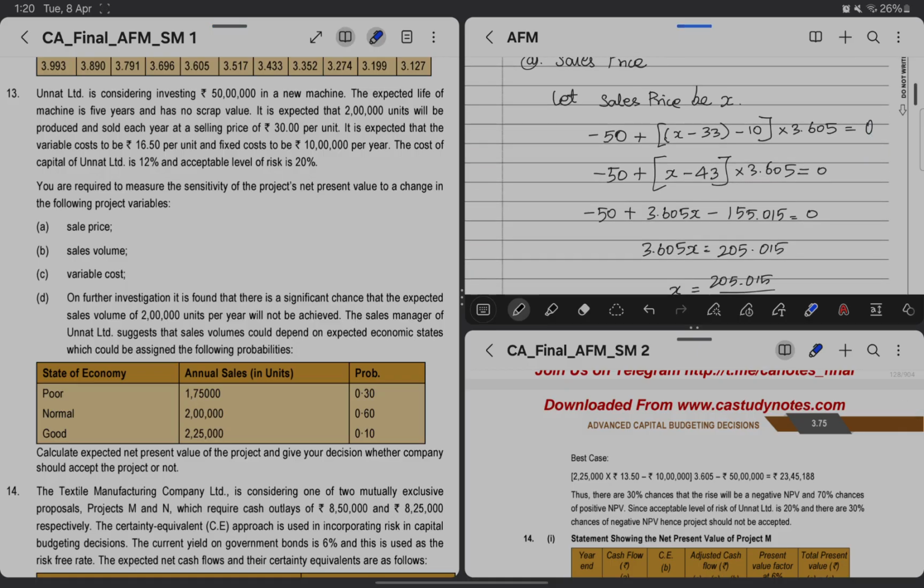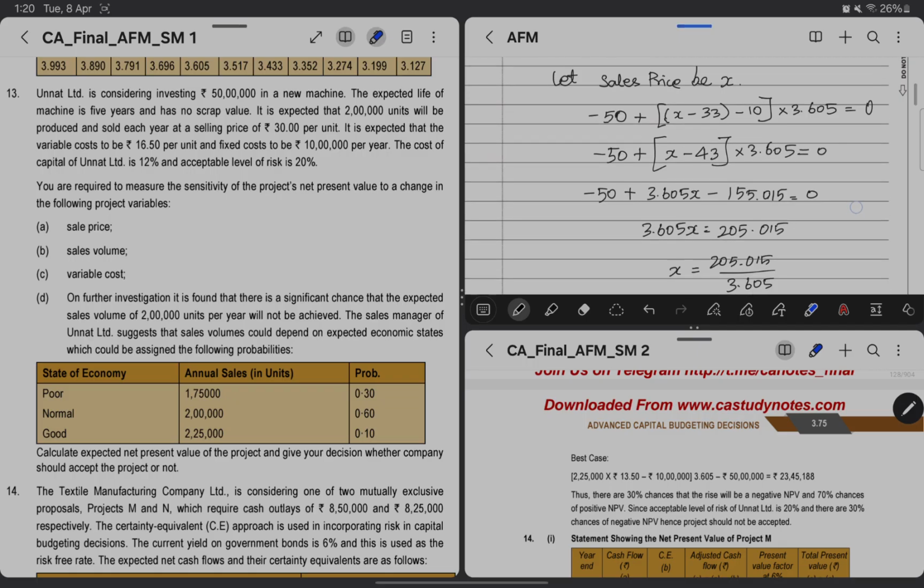Going with the break-even approach, we have to keep the respective variables as x and proceed with the sum. They have given sales price, which is the selling price per unit. Don't confuse it with the total sales.